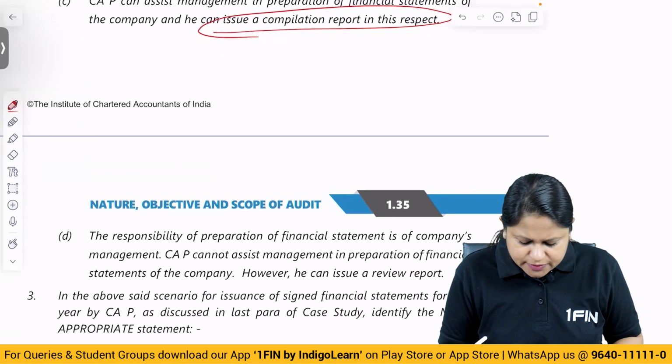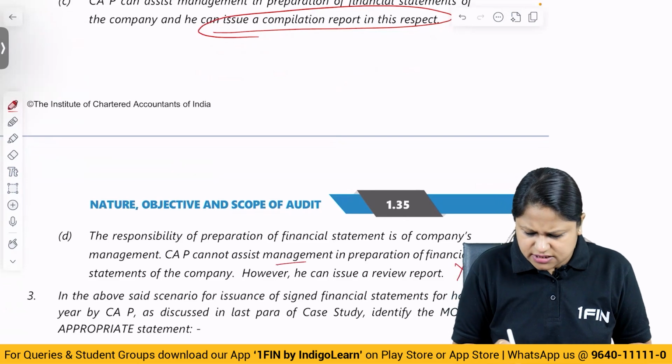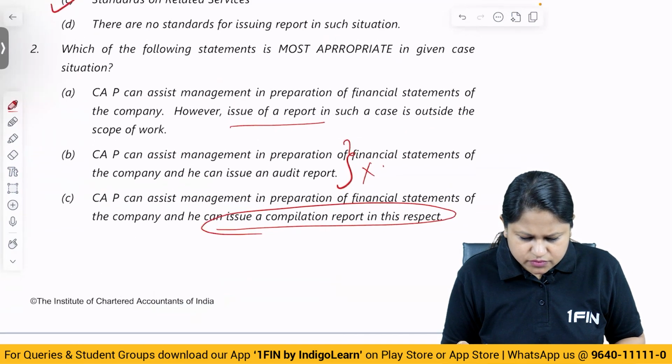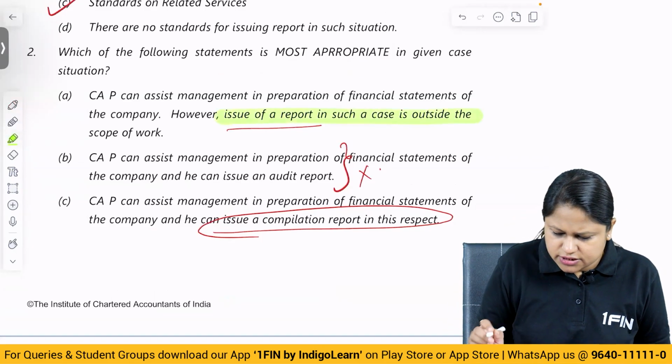In this report, the responsibility of the preparation of financial statements is of the company's management. CAP cannot assist management in the preparation of financial statements. However, he can issue a review report. He can assist management because compilation engagements are allowed. So this is wrong because your second part is wrong. Issue of report is wrong.